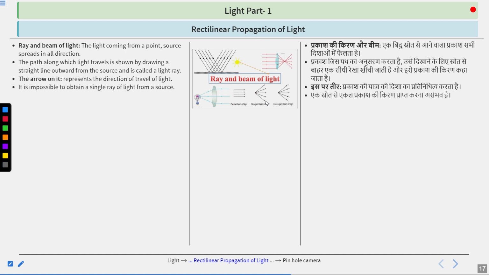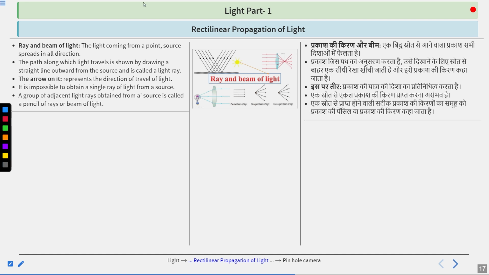It is impossible to obtain a single ray of light from a source, because that is not a laser that is stimulated from a particular place. That is a normal light case. A group of adjacent light rays obtained from a source is called a pencil of rays or sometimes a beam of light.